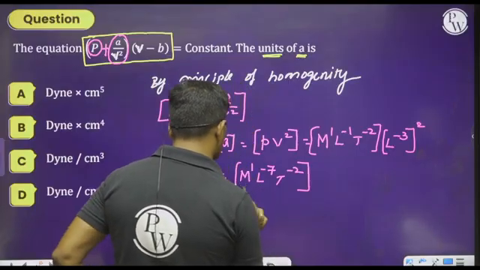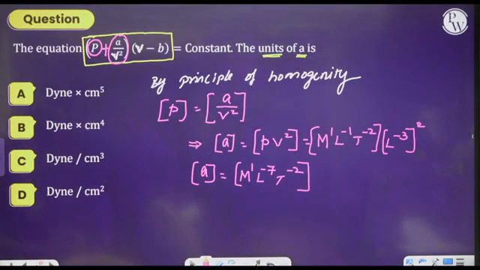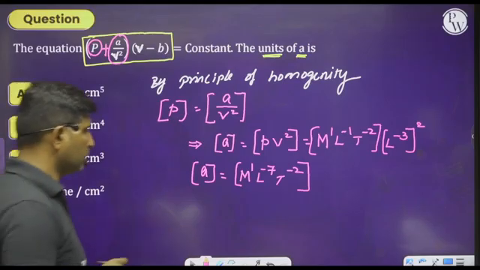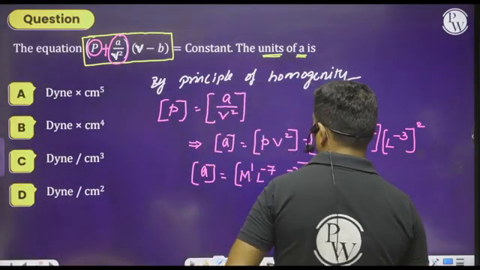M stands for mass, L stands for length and T stands for time. Is it clear? Please remember and understand this point.